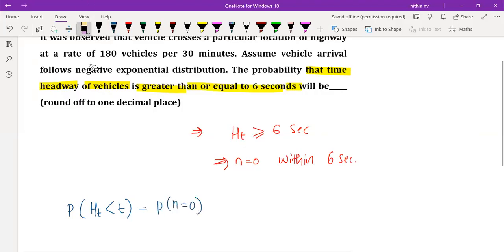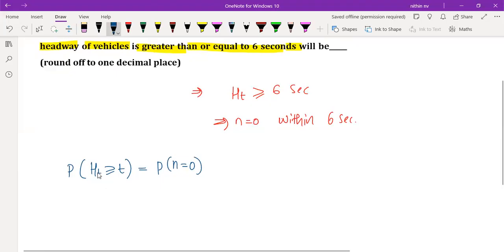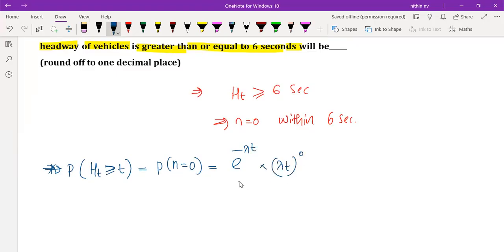Sorry, not less than t, greater than t. Okay, or greater than or equal to t. So probability of time headway greater than or equal to t is equal to probability of n equal to 0. So this has already been asked in the GATE examination for 1 mark. Not in this format they have asked. P of n equal to 0 means what? e raised to minus lambda t into lambda t raised to 0 by 0 factorial, which is going to be equal to e raised to minus lambda t.